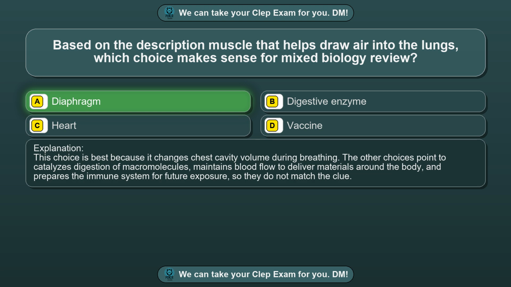The other choices point to catalyzes digestion of macromolecules, maintains blood flow to deliver materials around the body, and prepares the immune system for future exposure, so they do not match the clue.